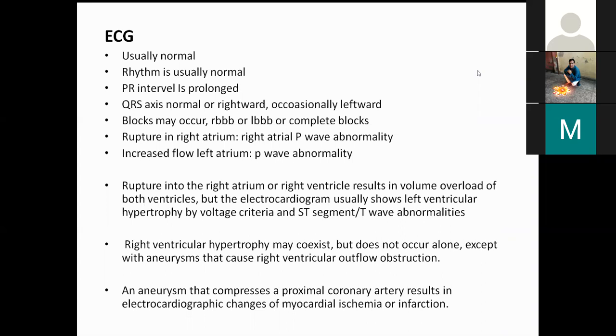Left-sided RSOV differential is very, very cyanosis. So, PDA will have all the features of left-sided volume overload. Right, RSOV is generally most of the time into RA or RVOT. Very rare into the left side to cause all the features. What are the other causes of continuous murmur?